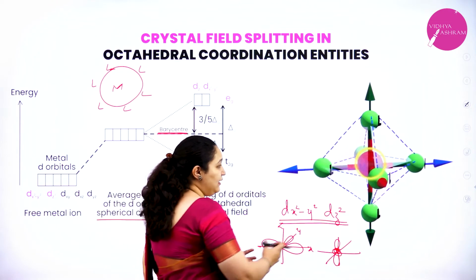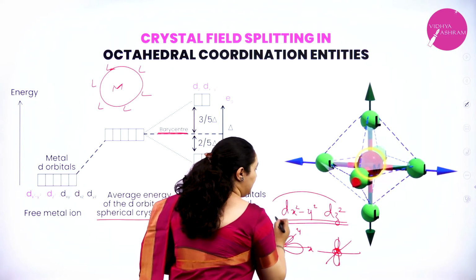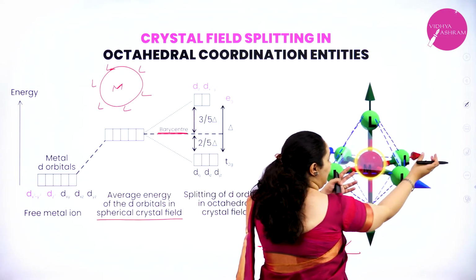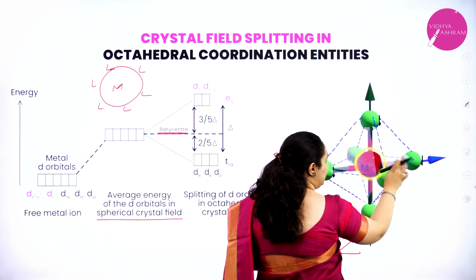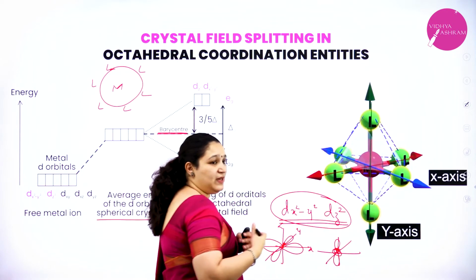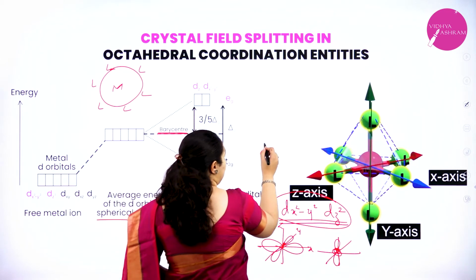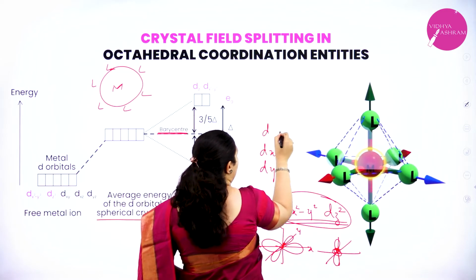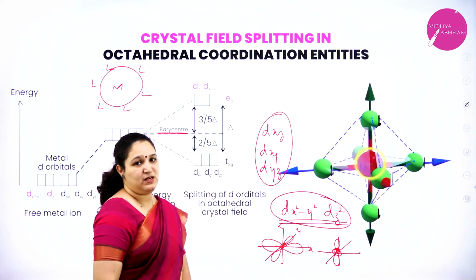Now when the ligand is approaching the metal ion, these 2 orbitals will experience more repulsion because they are directly approached by the ligands. You can see this is the metal, here there is an orbital, here there is an orbital, directly opposite the ligand is coming, so they will experience more repulsion. Whereas the other 3 orbitals, dxy, dyz and dxz, experience less repulsion.